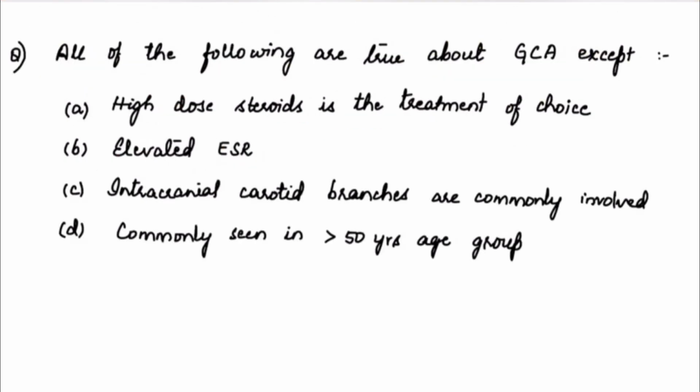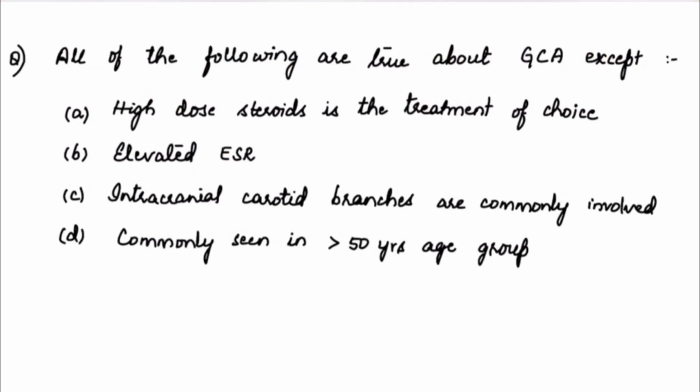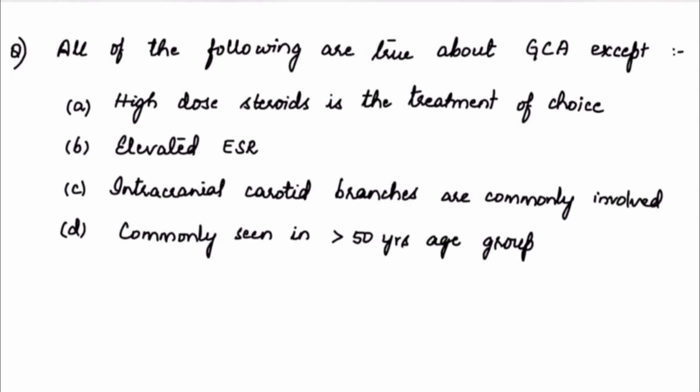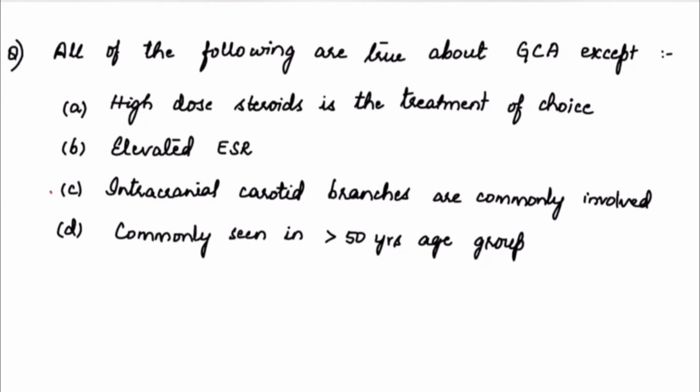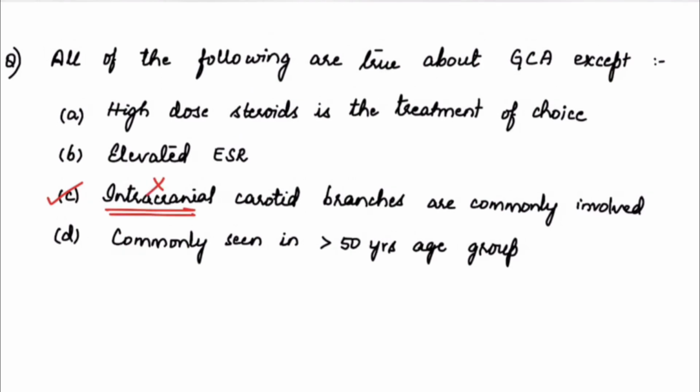Now, the second question. All of the following are true about giant cell arteritis except: high dose steroids is the treatment of choice, which is right. There is an elevated ESR and it is commonly seen in the more than 50 years age group. So, intracranial carotid branches are commonly involved is the wrong option because extracranial branches of the carotid artery are commonly involved and not the intracranial branches.